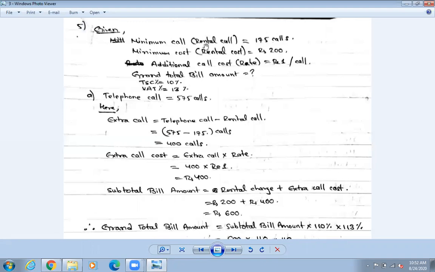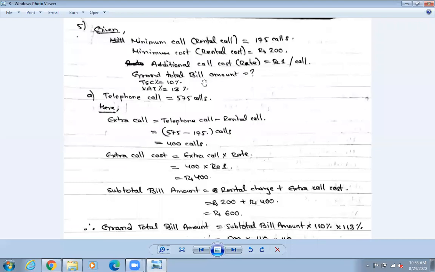So minimum call, that means rental call is 175. Minimum cost, rental cost is rupees 200. So additional call, that means its rate is given rupee 1 per call. Okay, I've written this one according to your book. So book मा दिएको information अनुसारै लेखेको छु मैले. And if you see the book here, what are you asked to find out? You are asked to find out the grand total bill amount.